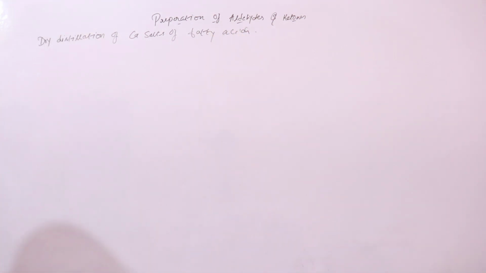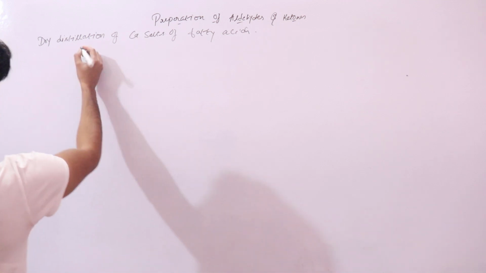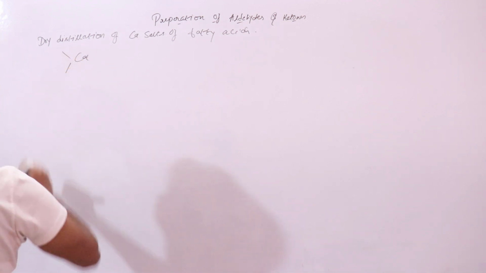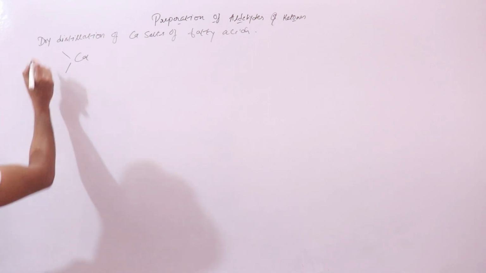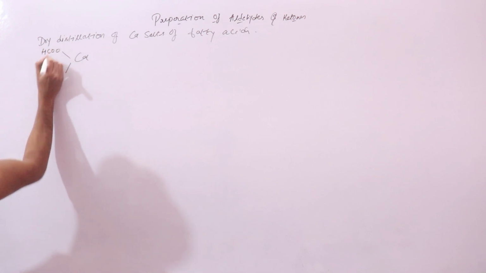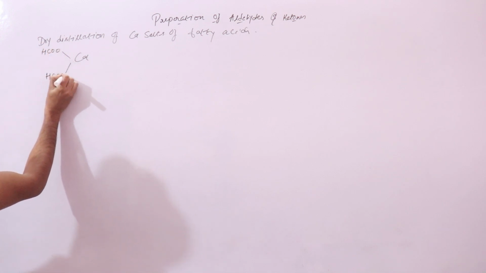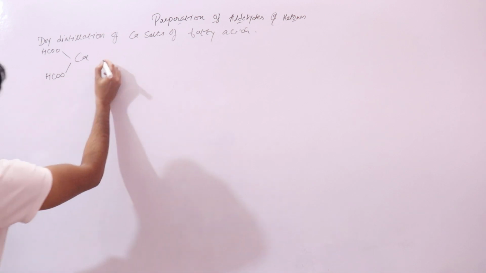We know calcium is divalent. So if we take calcium formate, (HCOO)2Ca, this is your calcium formate.